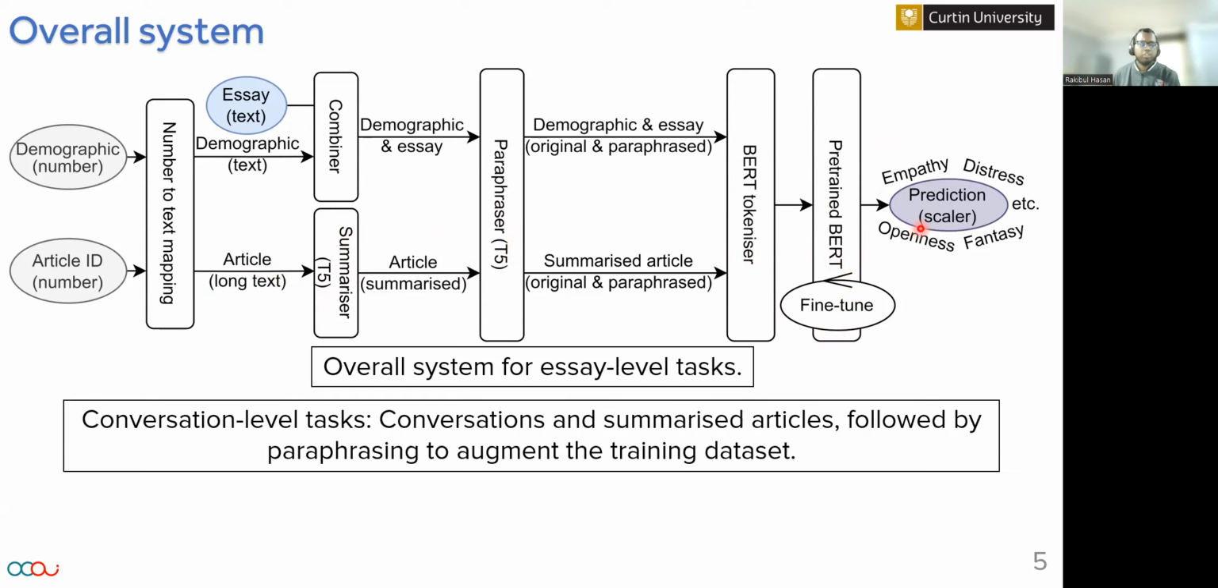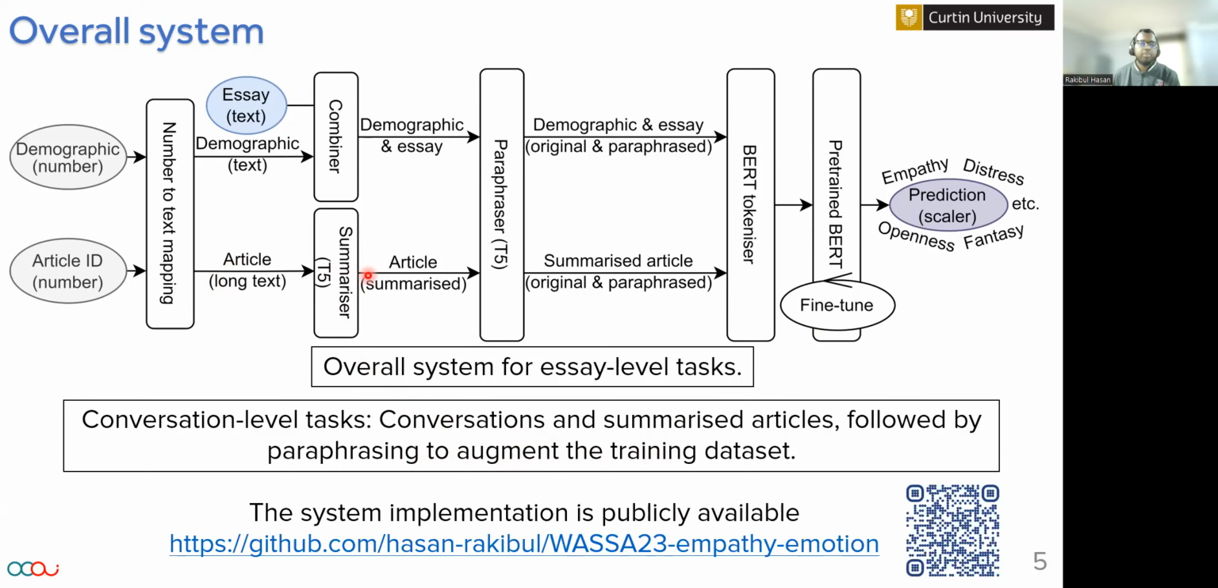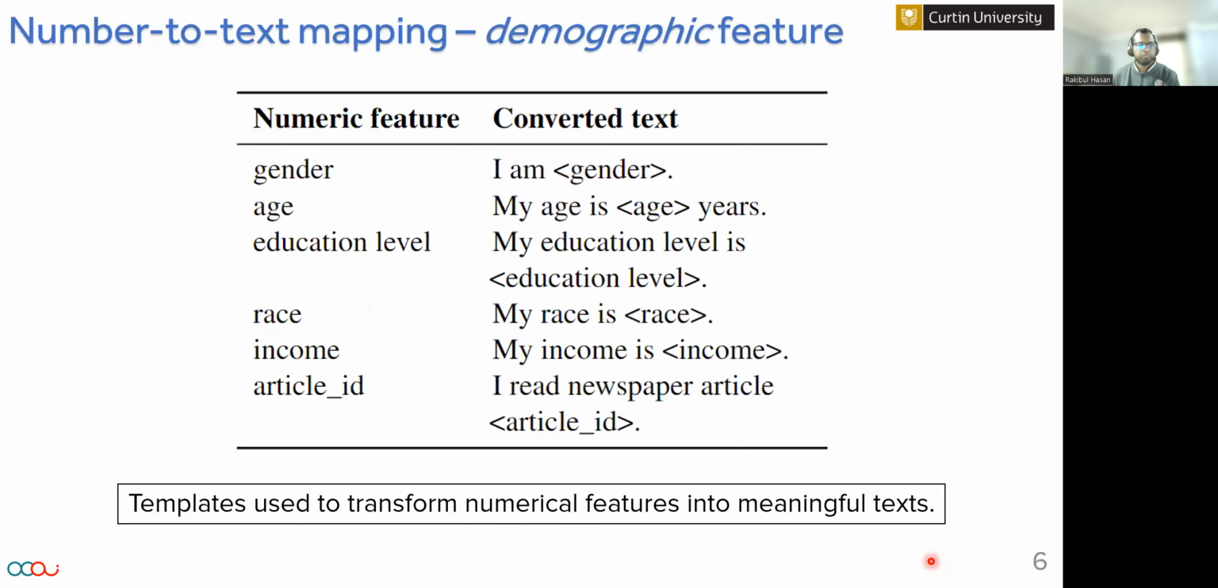In the conversation level task, the demographic information was unavailable. So our conversation level model involves only the paraphrasing to augment the training dataset and also the summarized articles. The system implementation is publicly available in our GitHub repository, which can also be accessed through this QR code.